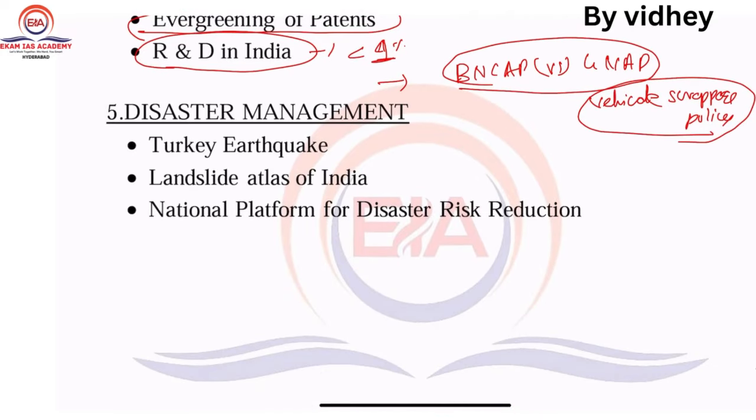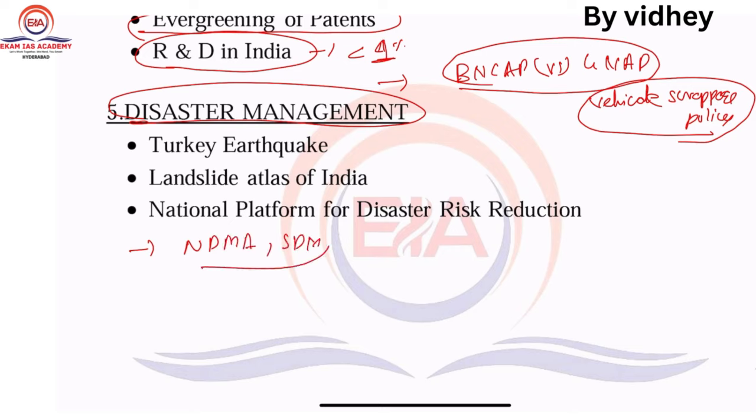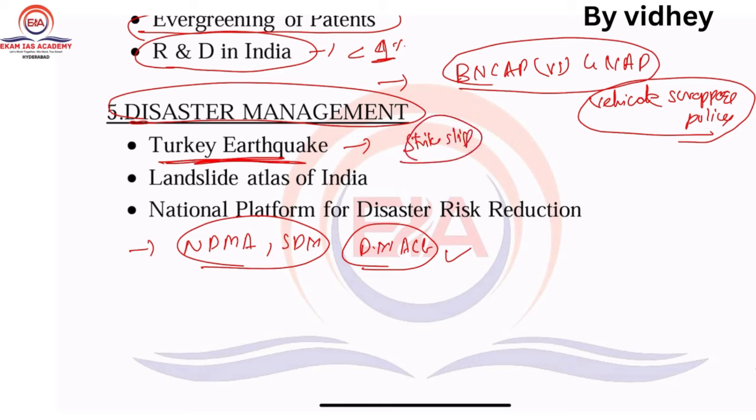Next one, disaster management related. So obviously NDMA, SDMA, DM Act related things. Just go through this one. The Turkey earthquake has happened, and it is because of a strike slip earthquake. So this question can also be asked in GS1 geography also. Just go through this one.